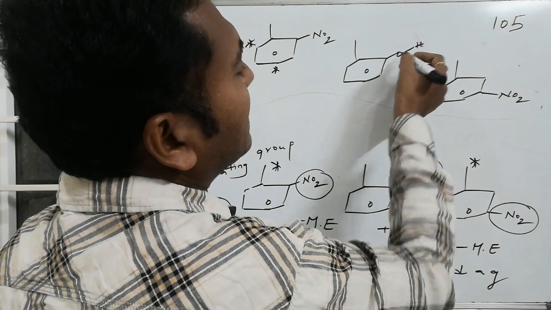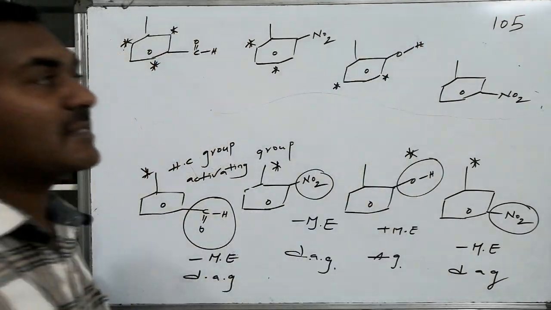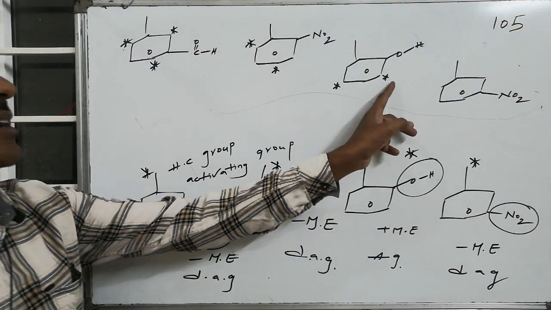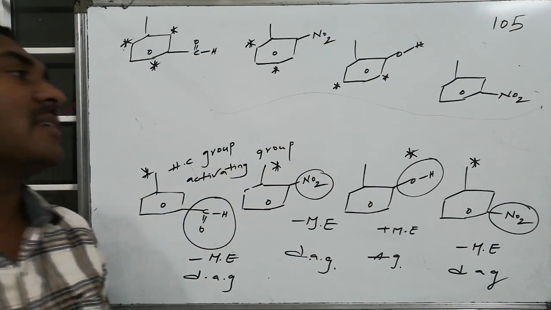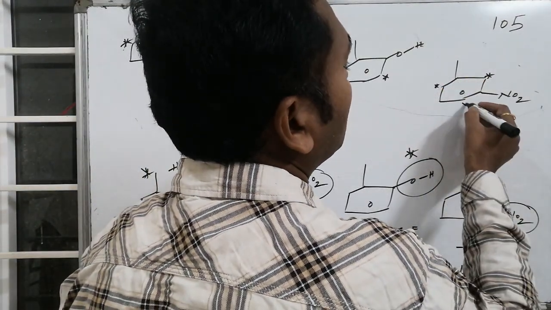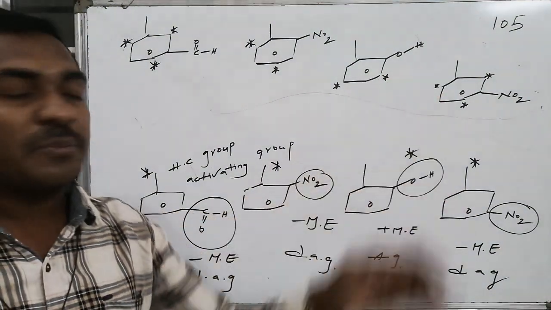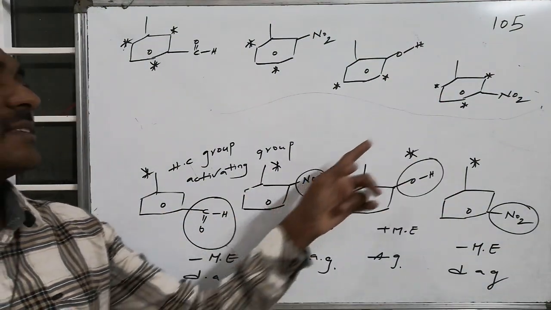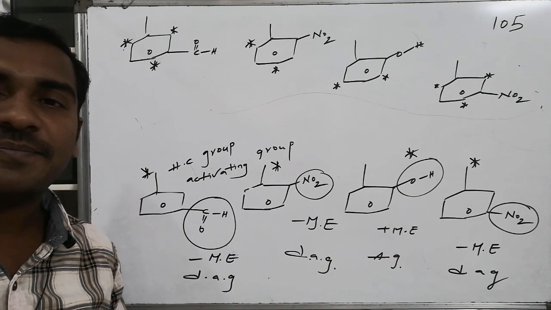Whereas this is the deciding group, an ortho para directing group. One of the ortho positions is blocked. So therefore this ortho, followed by the para position to OH, is a single place that is deciding. Whereas this is also an ortho para directing group. These two are ortho, and the adjacent opposite position is the para. So therefore these are the places where the electrophile can get substituted.